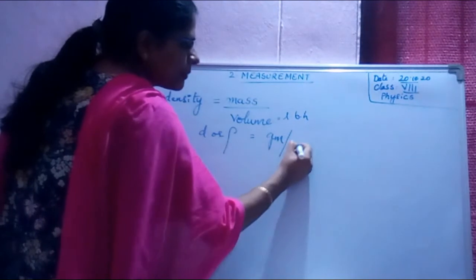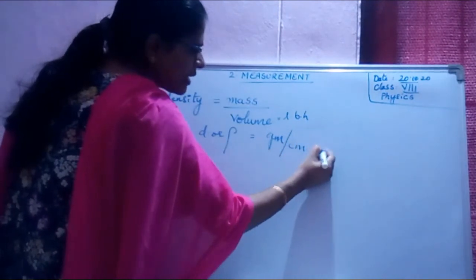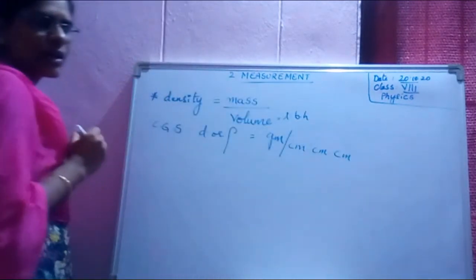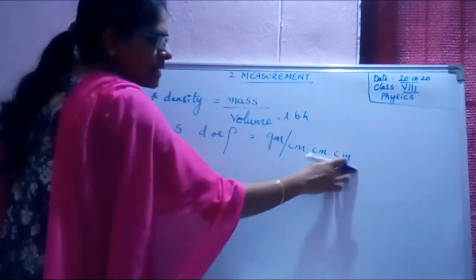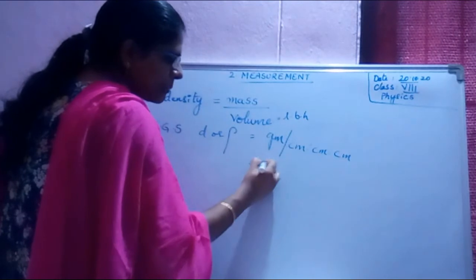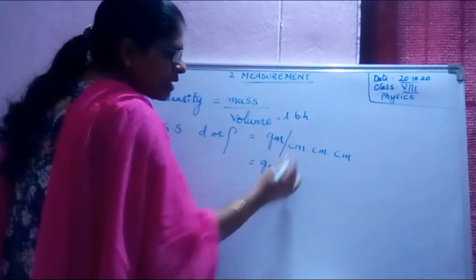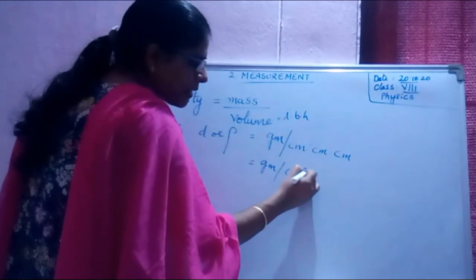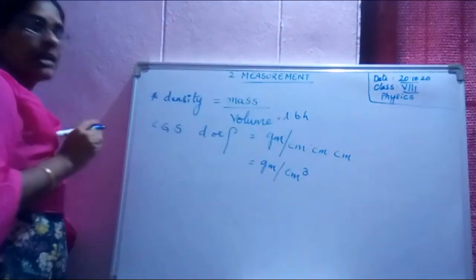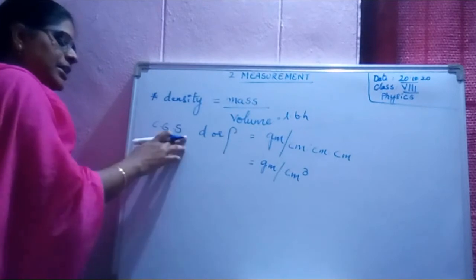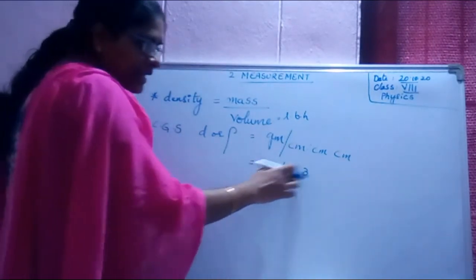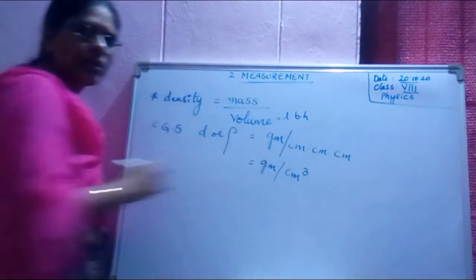Centimeter. Breadth, centimeter. Height, centimeter. Bases are same, so can I add the powers? How many are there? 1, 2, 3. And centimeter power 3. Density unit in CGS is gram per centimeter cube.